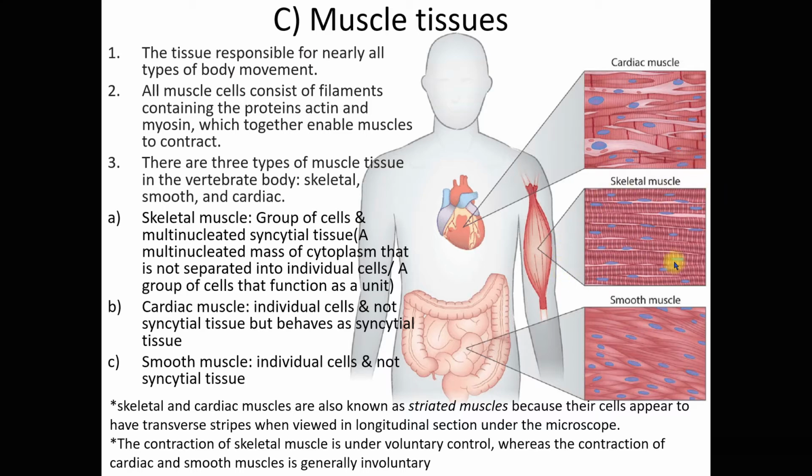Okay, so the contraction of skeletal muscle, right? This skeletal muscle is under voluntary control. Okay, whereas the contraction of this cardiac muscle and this smooth muscle is generally involuntary control. Okay, can you control your peristalsis? Obviously you can't, right? This smooth muscle can be found in the walls of your gut. Okay, and then the contraction and relaxation of your gut is by involuntary control.